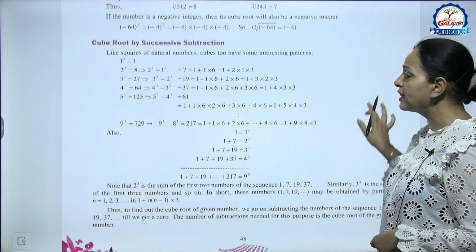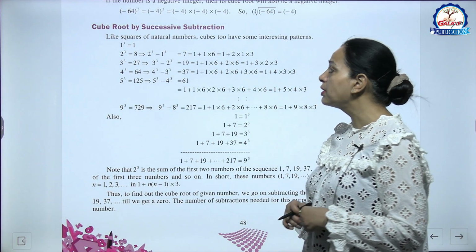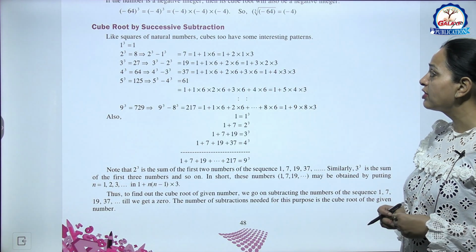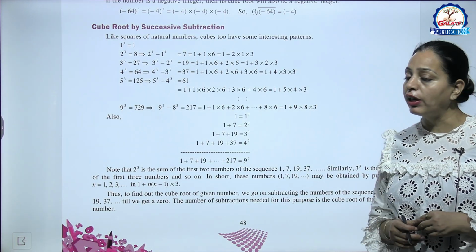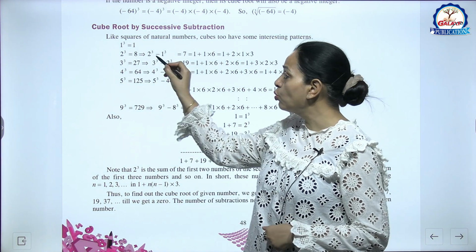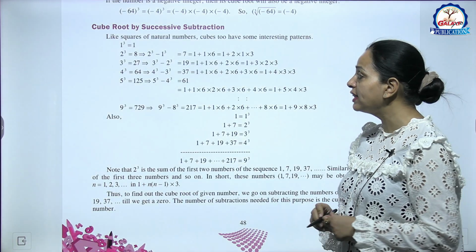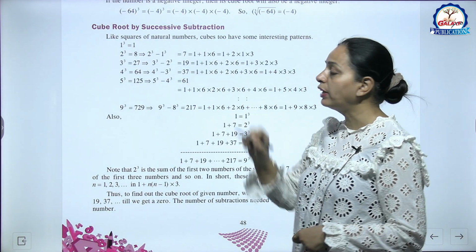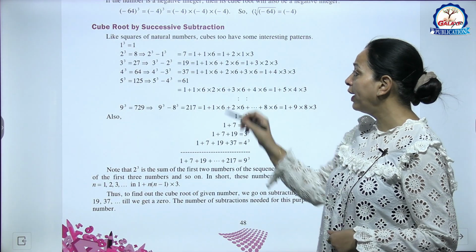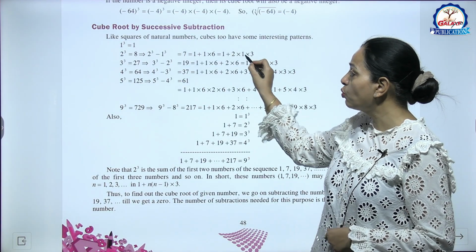Now cube root by successive subtraction. Like squares of natural numbers, cubes also have some interesting patterns. Now 1 cube is 1 and 2 cube is 8. If we do 2 cube minus 1 cube, we are getting 7. How can we write 7? 1 plus 1 into 6. And how can we write it: 1 plus 2 into 1 into 3. 6 we have made 2 into 3.